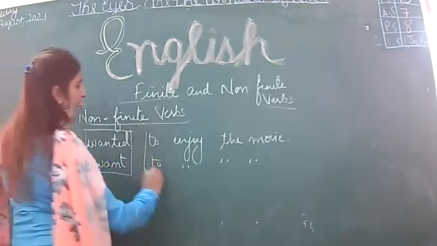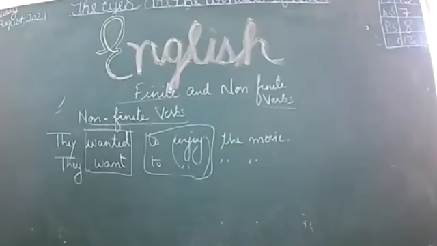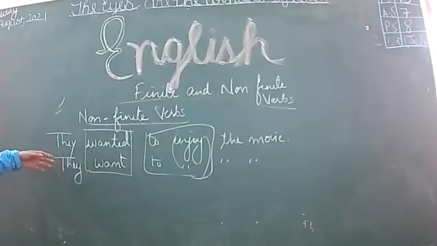But here, to enjoy. Enjoy is also a verb, with to. It is not changing, although we have changed the tense. If I change the number of the subject also, she wants to enjoy the movie, then again, to enjoy is not changing, right? Then what is this? This is an example of a non-finite verb.